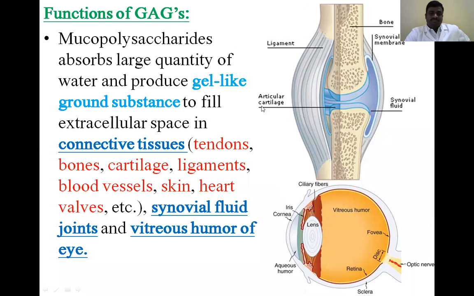So the main functions of the glycosaminoglycans: these are mostly gel-like substances. These are mostly present in the connective tissues, synovial fluid of joints, and the vitreous humor of the eye. So especially glycosaminoglycans are present in these places. Okay.